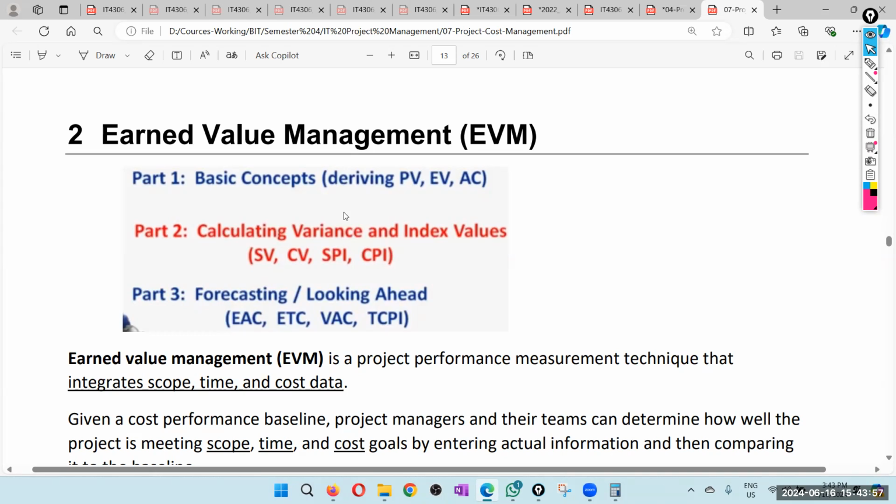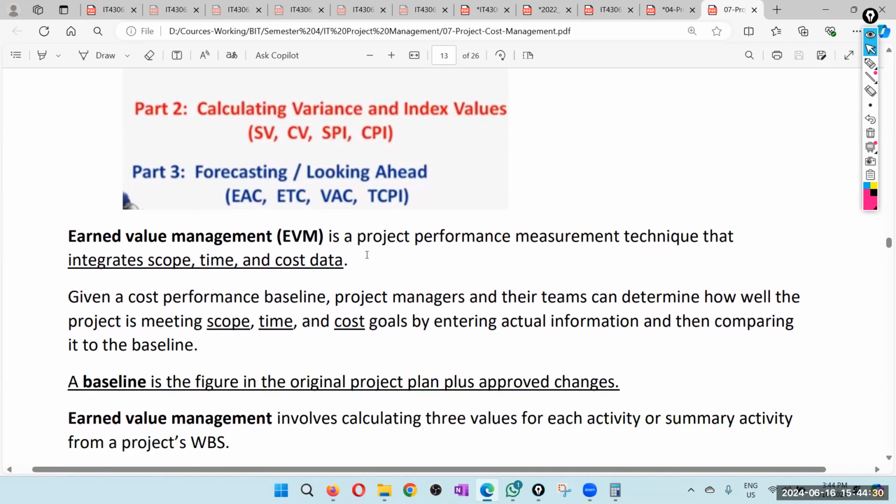We can understand it in three levels or three layers: the basic concepts, the next level of concepts, and the forecasting related concepts. So let's first try to understand the basic concepts. What is plan value, what is earned value, what is actual cost. Then we'll look at what is schedule variance, cost variance, schedule index, cost index, and so on.